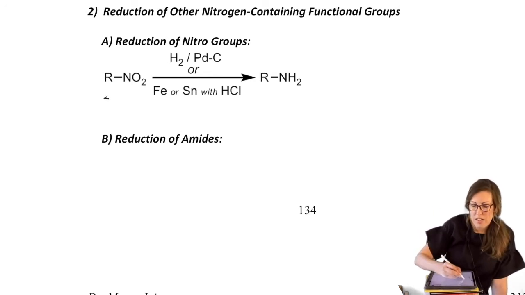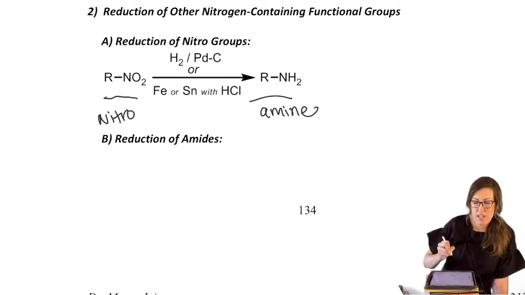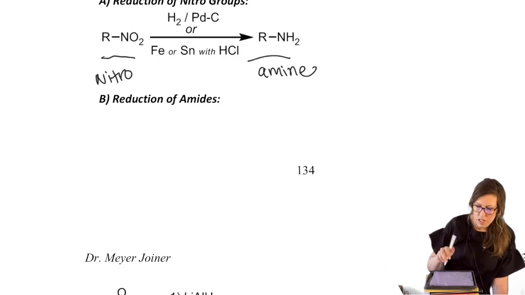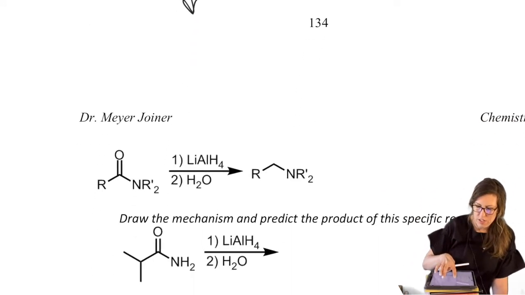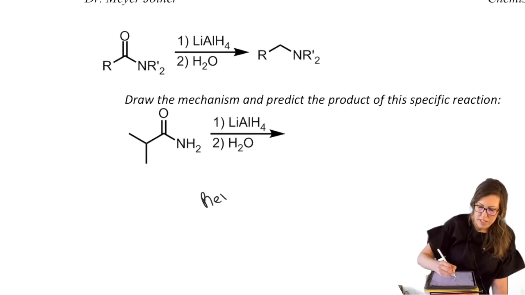So we've talked about how to turn a nitro group into an amine. I'm just going to write the words so that we can connect that in our brain, that we know that transformation. This went to the other page, reduction of amides. We know that one too, so I would encourage you to review the mechanism. But what happens when we reduce an amide?